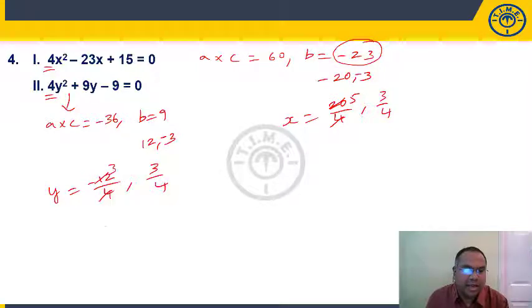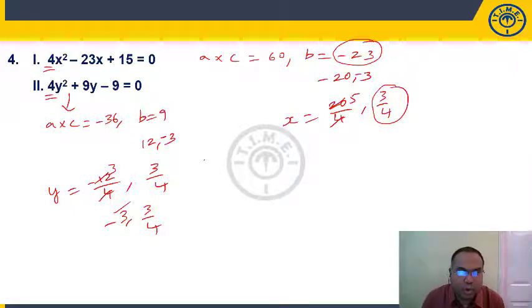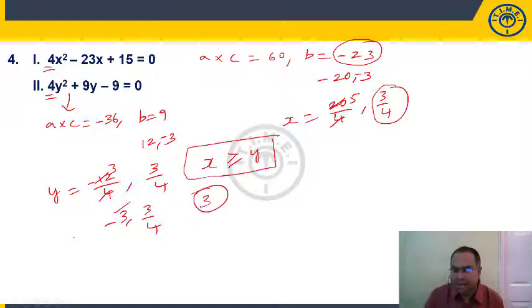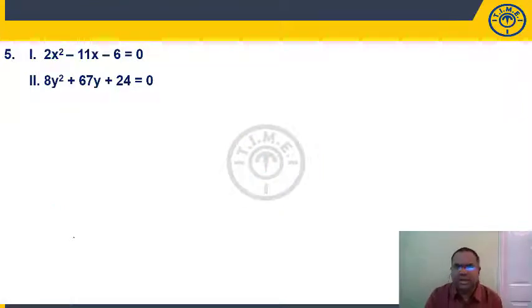So, minus 3, comma 3 by 4. Now, if you take 5 here, 5 is greater than minus 3 and greater than 3 by 4, right? It is more than the negative value as well as 3 by 4. If you take 3 by 4, it is definitely greater than minus 3, but 3 by 4 is equal to 3 by 4. So, the roots of x are either greater than or equal to y. X greater than or equal to y is present in choice 3, as given in the directions.